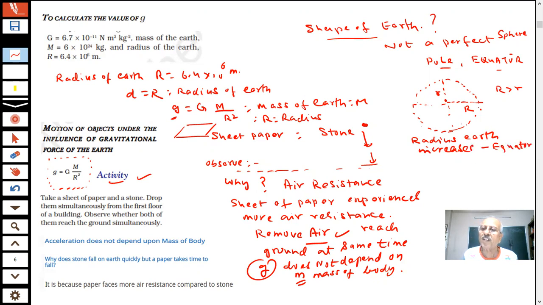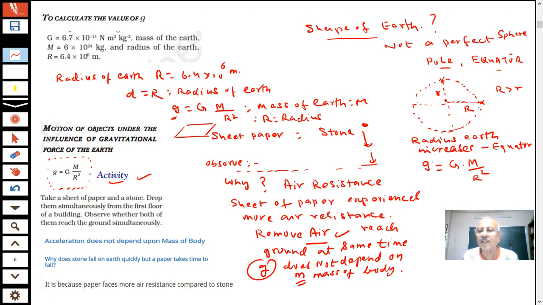So then the question is, will the value of g be the same here and here? Tell me, what is the formula of g? M by r square, students. Where is g more, where r is less? Where will g be more, at the pole or at the equator?